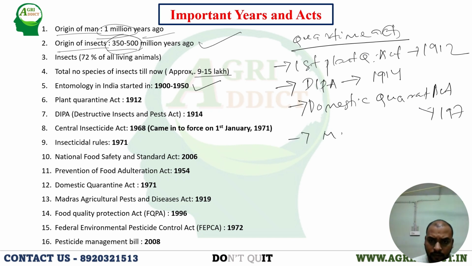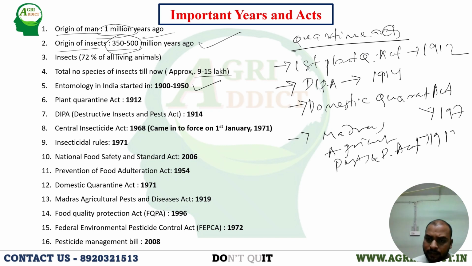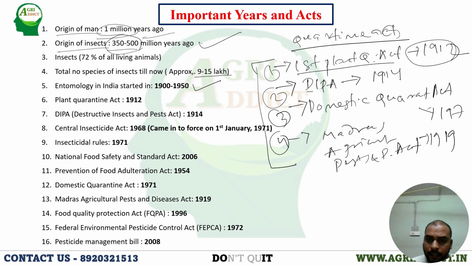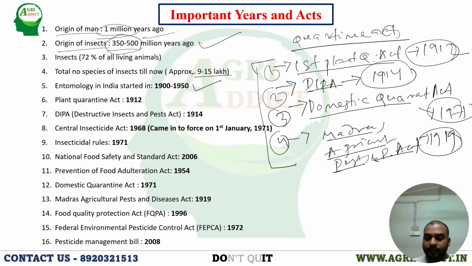Then Madras Agricultural Pest and Disease Act 1919. These four quarantine acts you have to remember. Many questions are coming from these. So what is the first quarantine act? 1912. DIPA in 1914, Domestic Quarantine Act in 1971, and Madras Agricultural Pest and Disease Act in 1919. You have to remember these things.